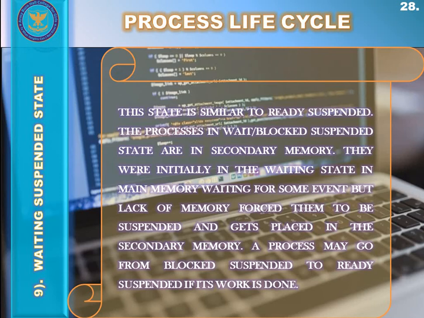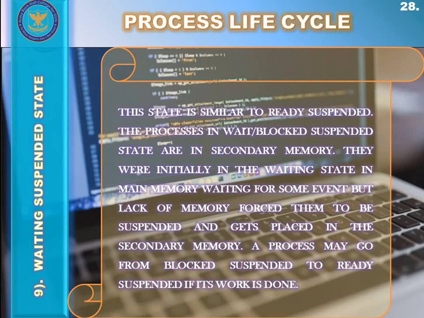But the similarity between the ready suspended state and the waiting suspended state is that when the space was full in RAM, the process was transferred from the ready state inside the RAM to the ready suspended state, just because the memory space was full inside the RAM. Likewise, it happens with the waiting suspended state.